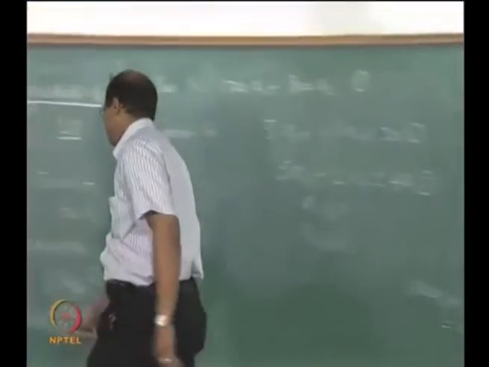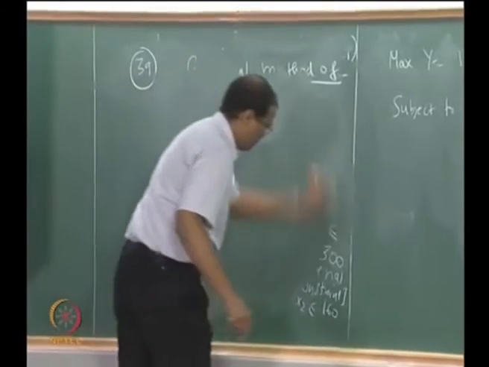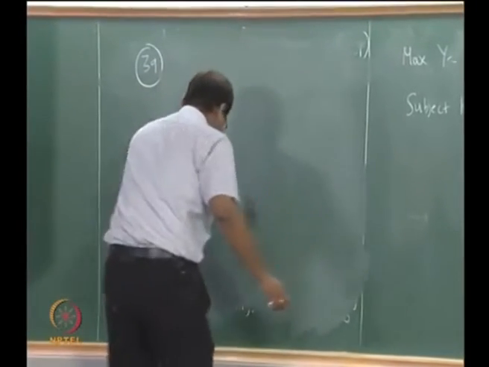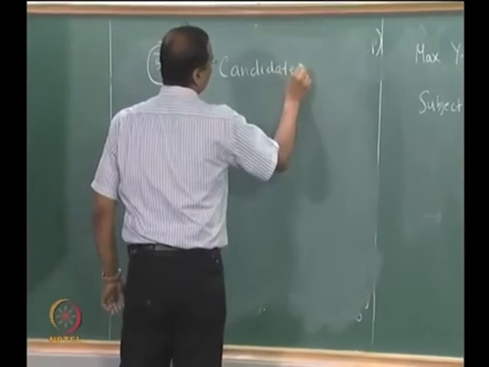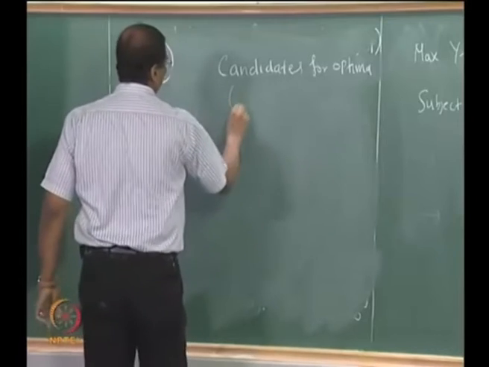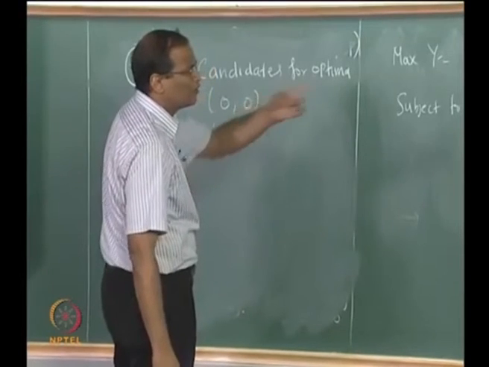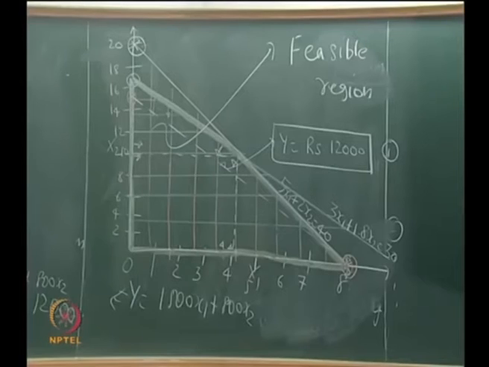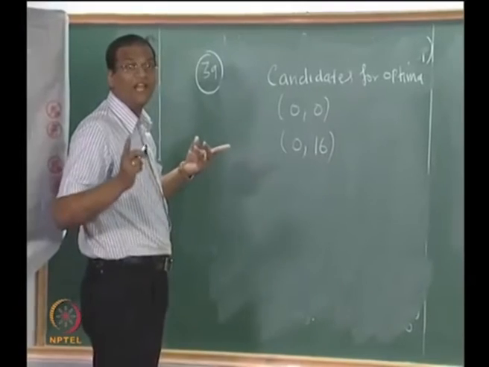Okay, so we will say candidates for optima. The other one is 20 and, no, what is this? 16.67. We will make it 16, 17 will violate.